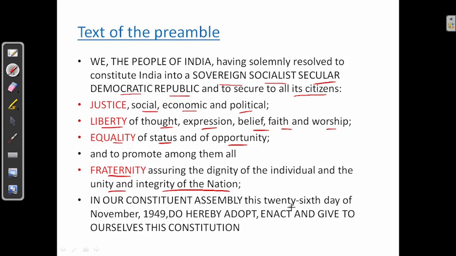In our Constituent Assembly, this 26th day of November 1949, do hereby adopt, enact and give to ourselves this Constitution. This is the text of the preamble.